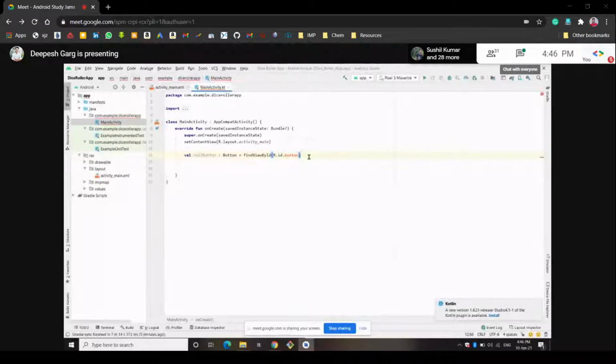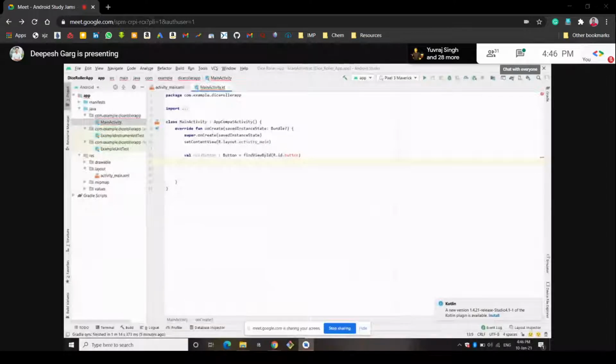Next, what we will be writing is that we want to roll the button. First, we created the button, and now we want to roll it. When we click the button, the button needs to do something. So the button needs to hear the call.